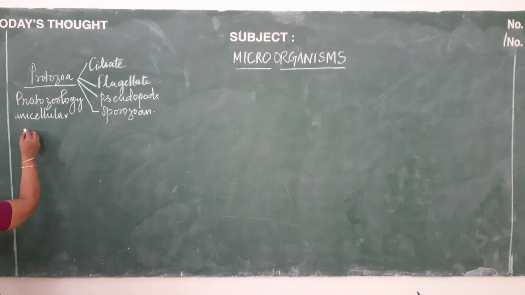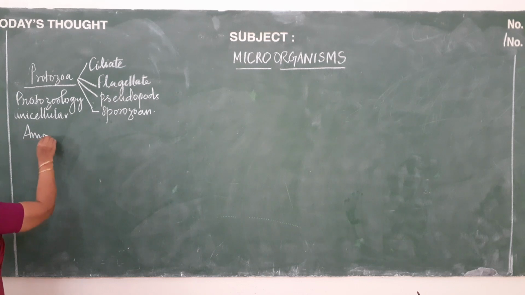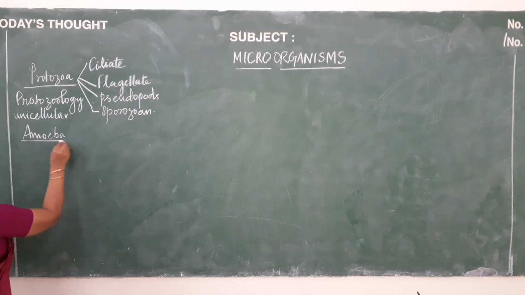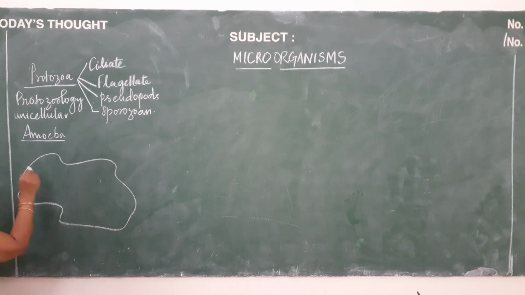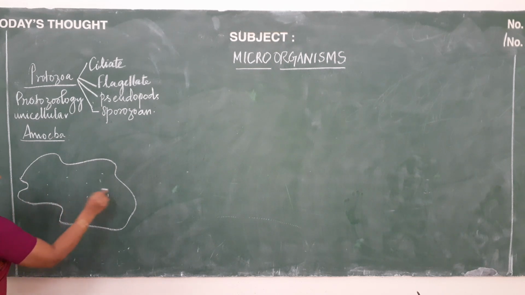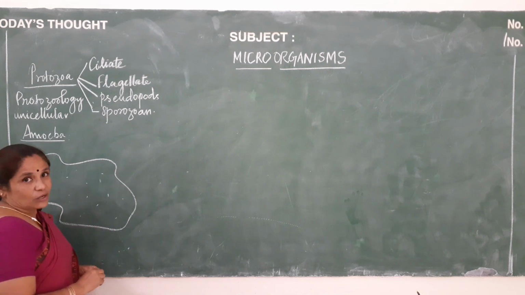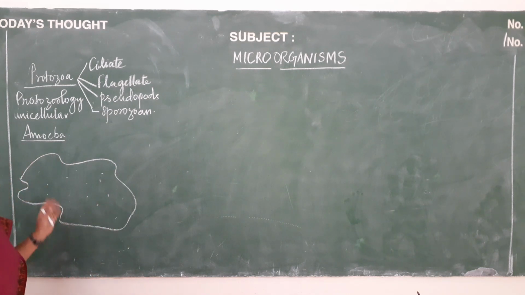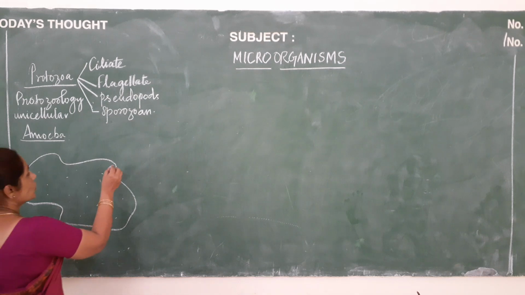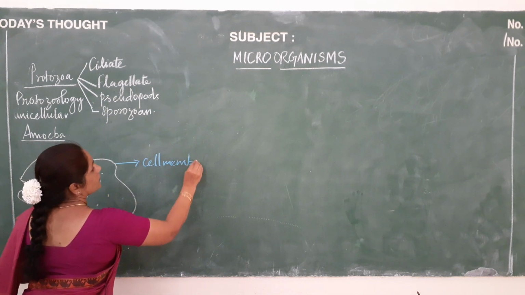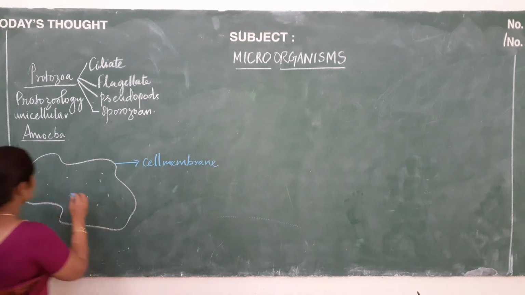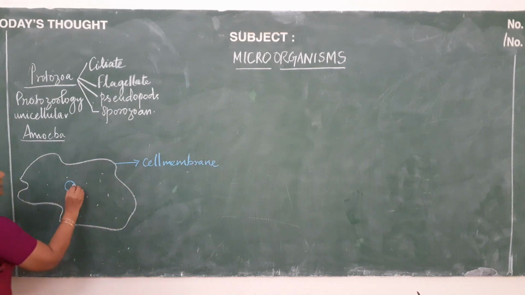Today, let us learn about amoeba in detail. When you take amoeba, amoeba are unicellular organisms, and they have irregular shape. They don't have a proper shape. They are irregularly shaped, and outermost cell membrane is present. And inner to that you have nucleus present,